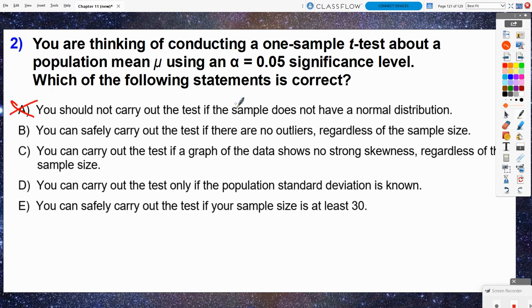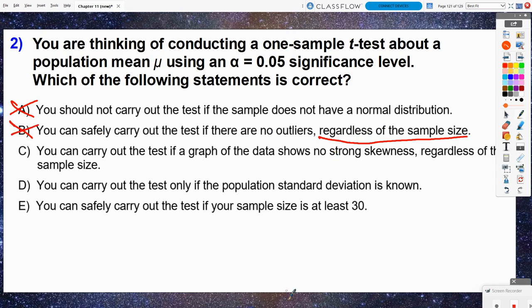B, you can safely carry out the test if there are no outliers, regardless of the sample size. Oh, this is sounding good. Well, obviously we don't want outliers, but you've got to consider, regardless of the sample size, we can carry out the test if there are no outliers. There were times where we could use the central limit theorem, and that would override the fact that there were maybe outliers present. So our data could have outliers, but if we have a big enough sample size, the central limit theorem just washes that all away. So I wouldn't say regardless of the sample size.